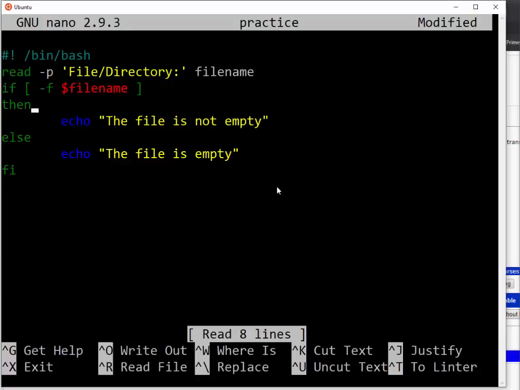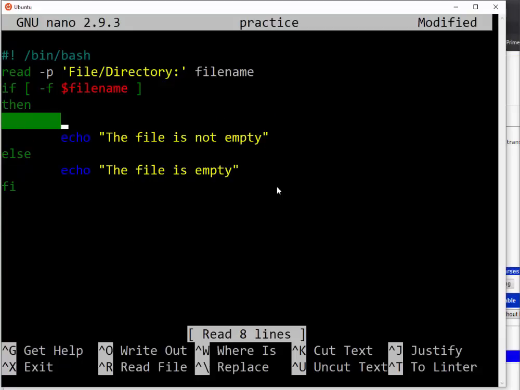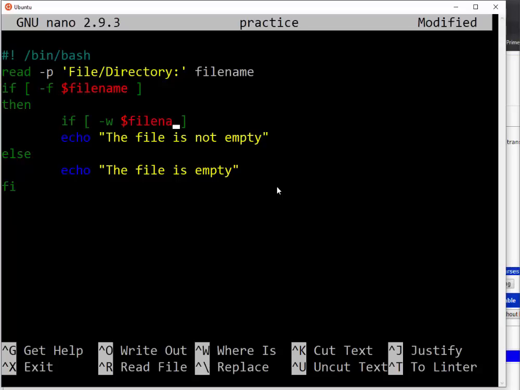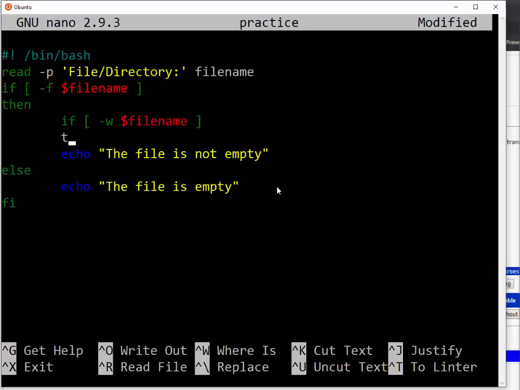Then nimara kugeramo hano, then ndaza guhita nshyiraho indi if, and then in my if I'm going to check whether my file is having right permission. So -w, then here my file name. So nimba ifite right permission, then I do something.